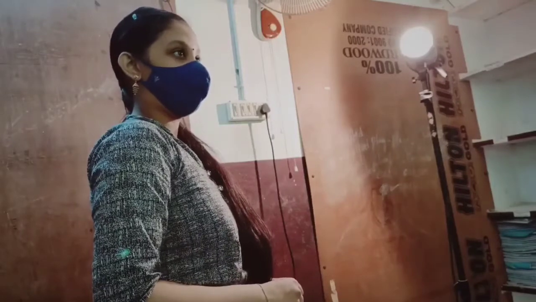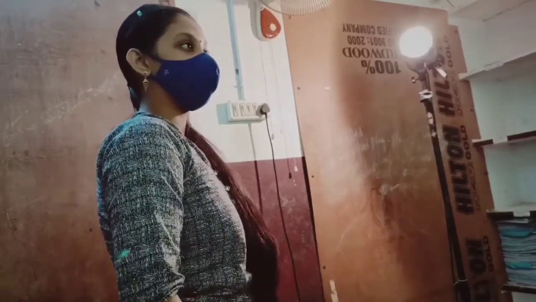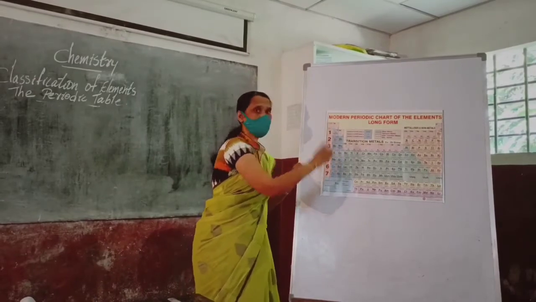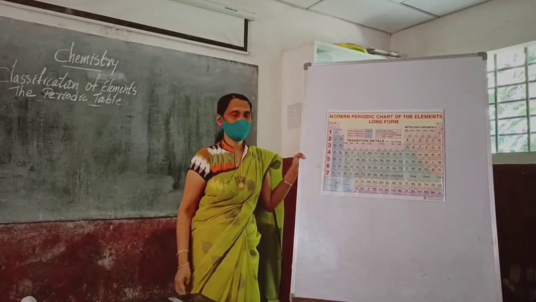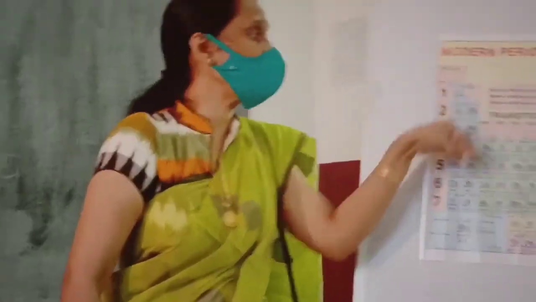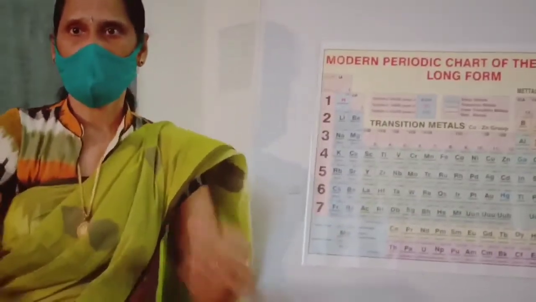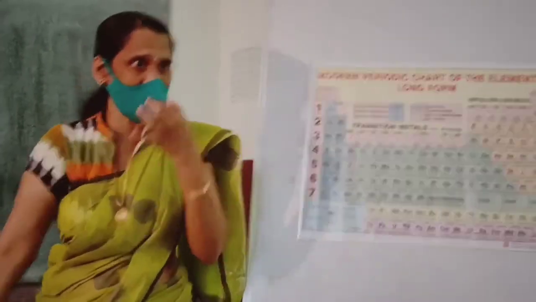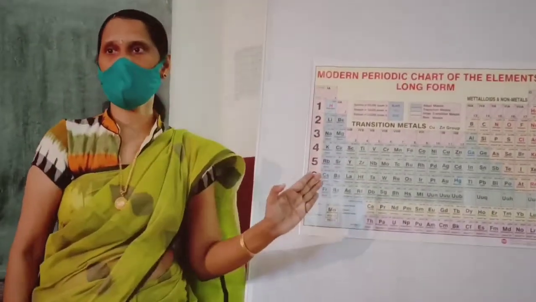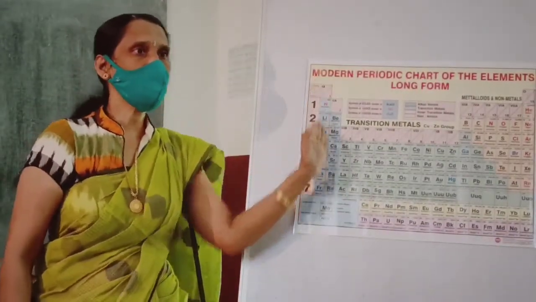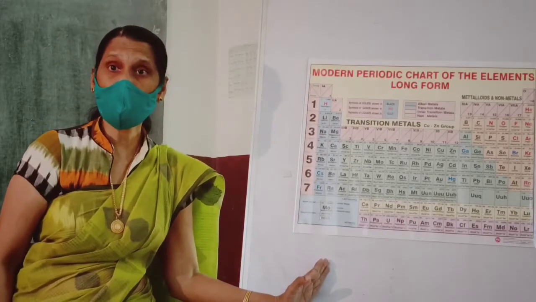Okay, in every period, one new shell is adding up. Because when hydrogen, only one is there, first shell. When it is coming to lithium, second shell. Then sodium, third shell also adding up. So because of the adding up of new shells, new rooms are adding. When new rooms are adding, size will increase, radius will increase. So atomic size and atomic radius increase from top to bottom in a group.